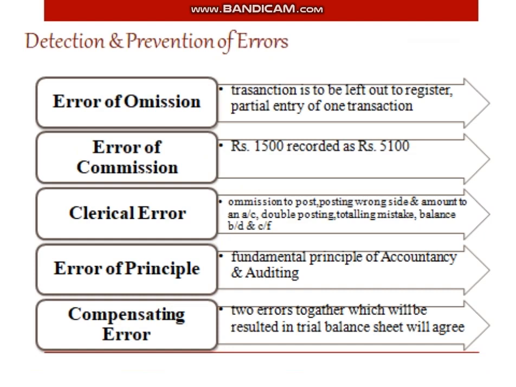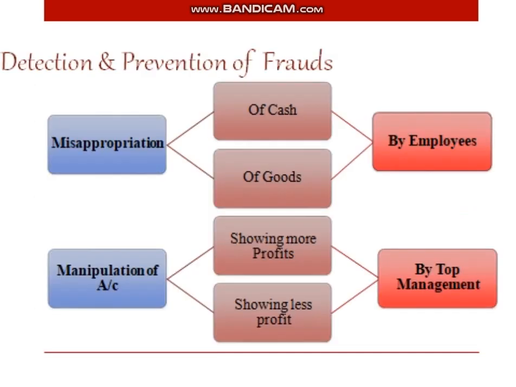Detection and prevention of errors include error of omission, error of commission, clerical error, error of principle, and also compensating error. And in this video we are going to see about detection and prevention of frauds.